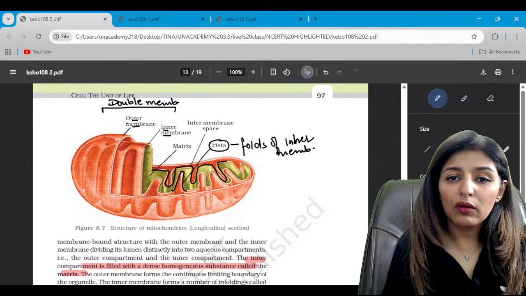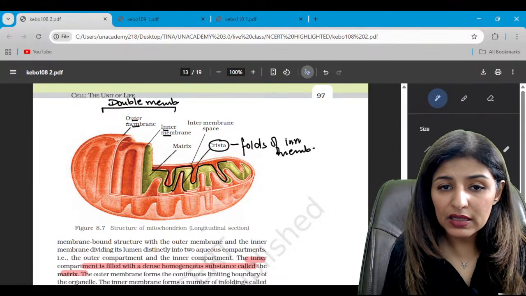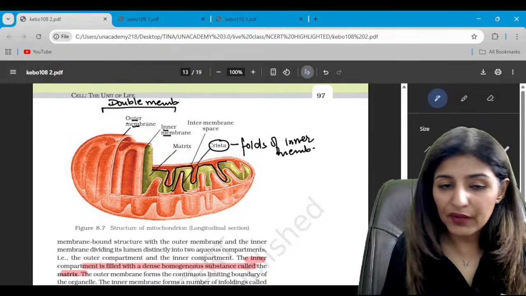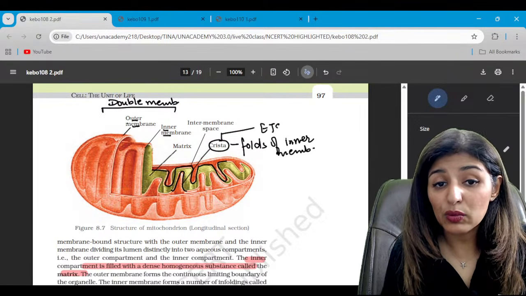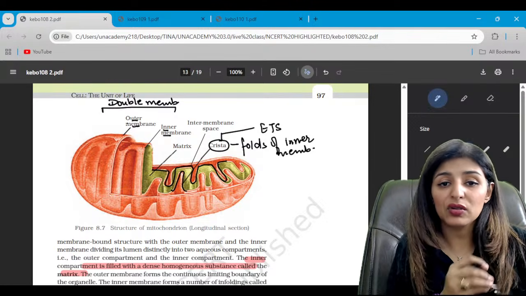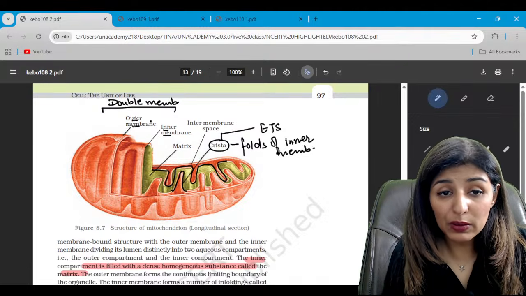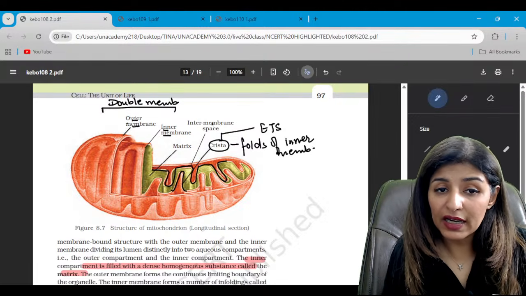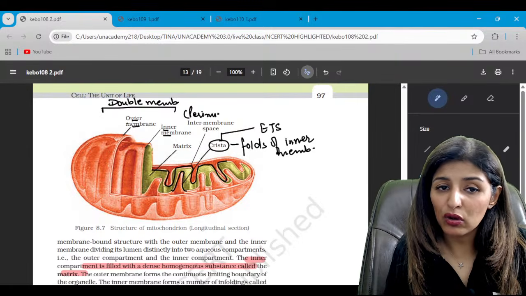Yes or no? What do these do? These folds of the inner membrane are going to increase the surface area, right? And cristae is a place where electron transport system is going to run. So maximum energy production will occur here due to oxidative phosphorylation. Now the space between the outer and inner is known as intermembrane space, also known as perimitochondrial space.